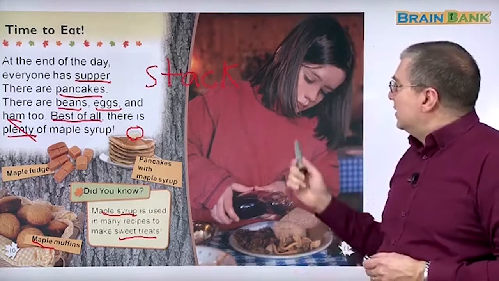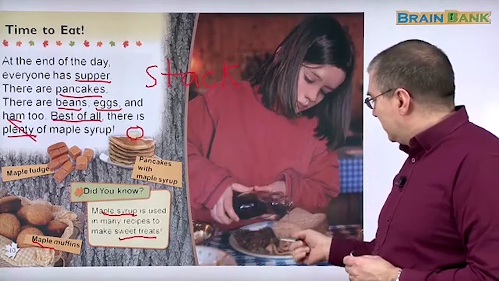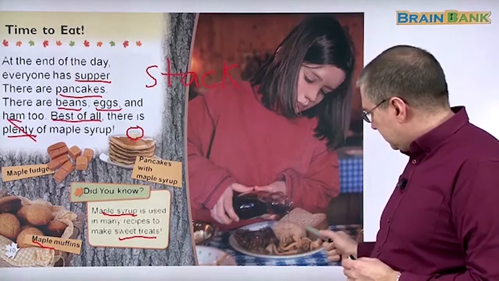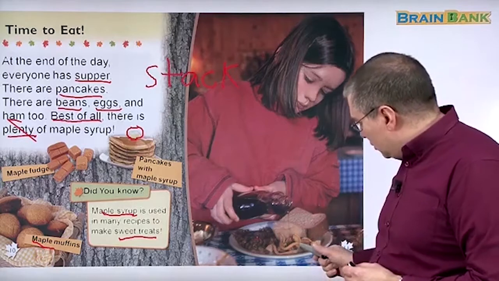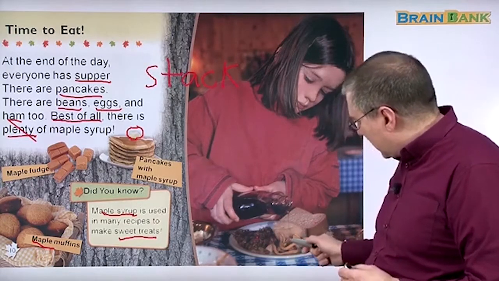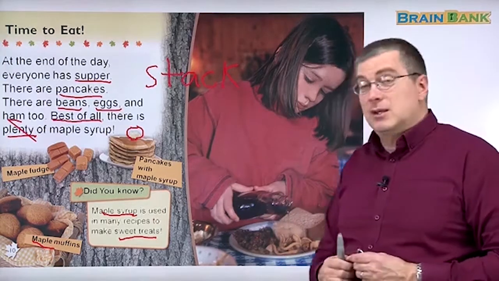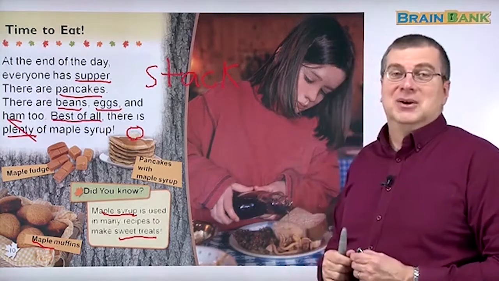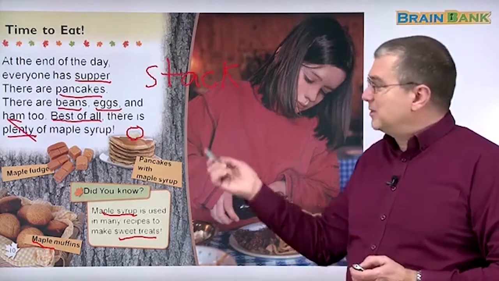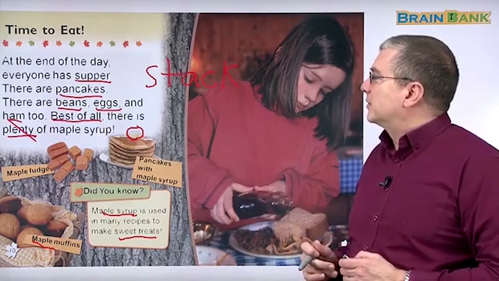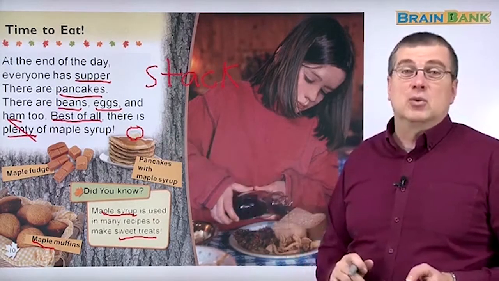And you see her, she's having supper, she's having dinner, and this is her dinner. She has beans, she has bread, maybe it's maple bread, and she has something over here, I'm not sure what that is, but she's pouring maple syrup onto it. And that looks like an interesting dinner, right? Okay, so that's a very good way to have dinner. It's a time to eat the maple syrup that they made. And of course, maple syrup is made for many different reasons.